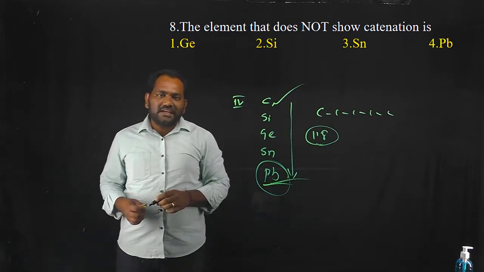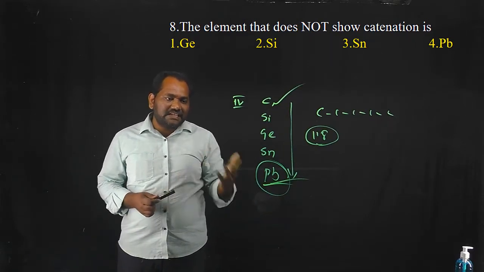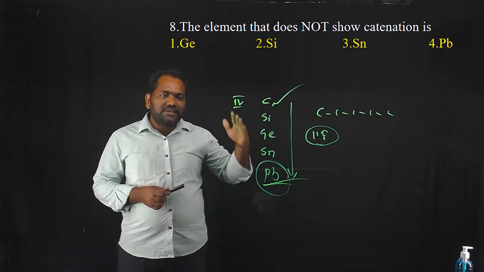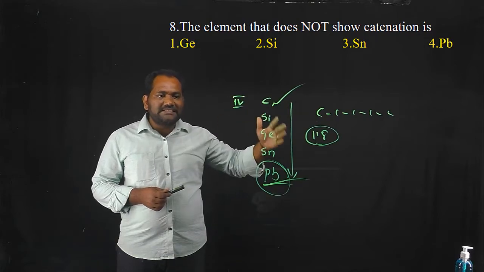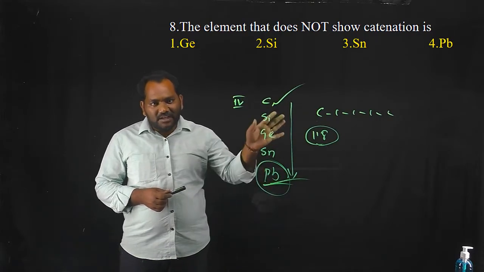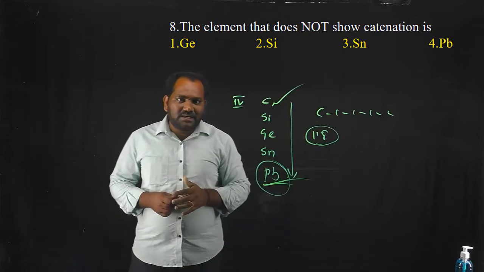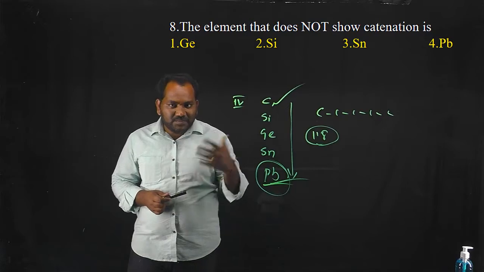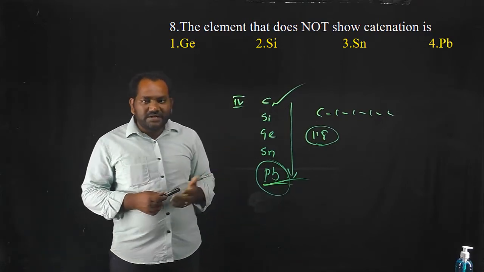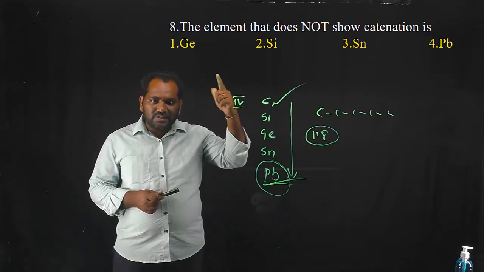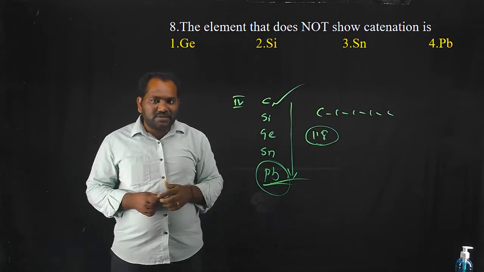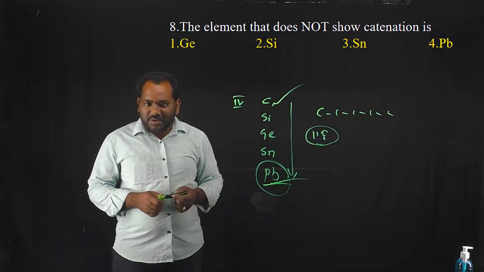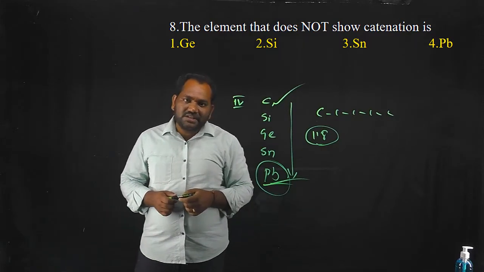So the correct option is lead, that is the fourth option. Catenation means the element which can form long chains by self-linking with same elements or other atoms through a covalent bond. Among the 118 elements, carbon has highest catenation property and lead has least catenation property. That's why lead does not show catenation property. Okay.